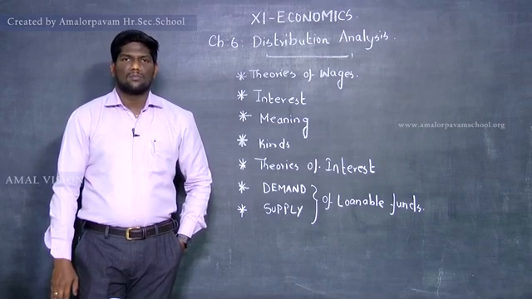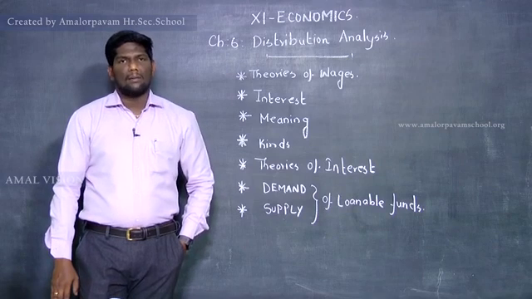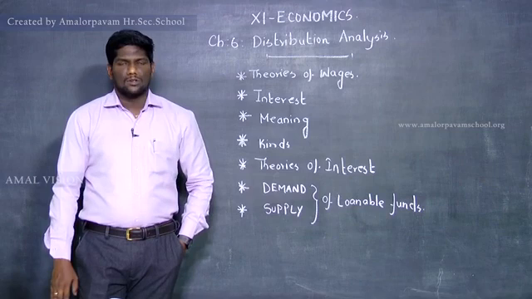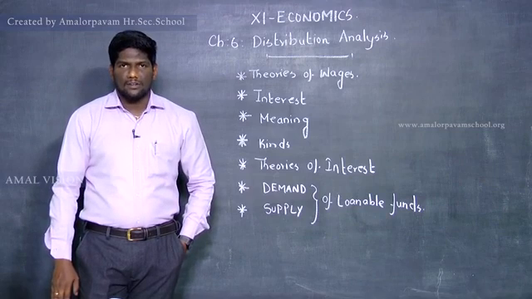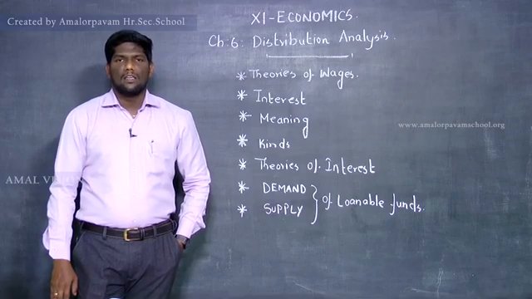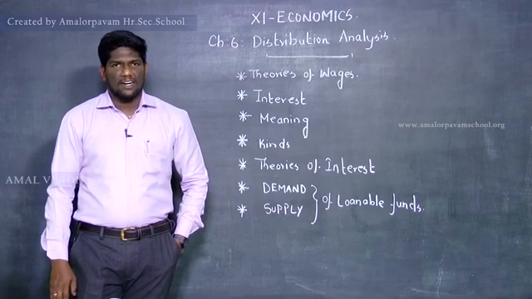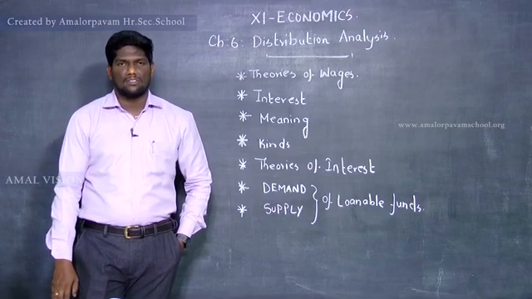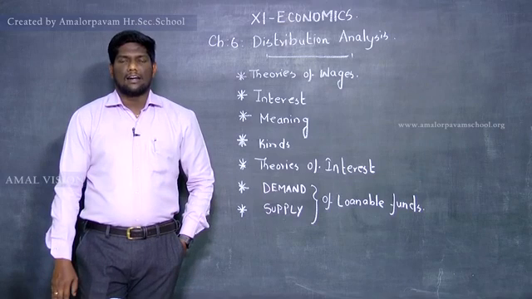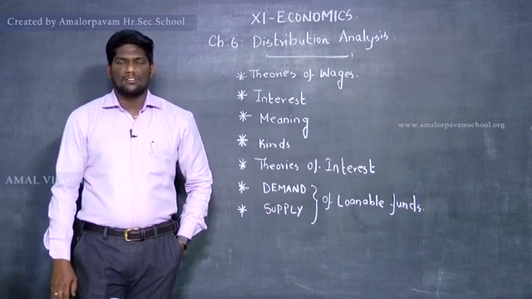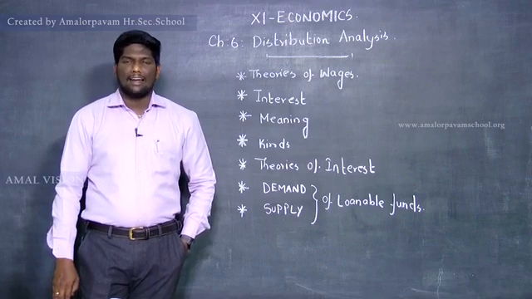So what are all the factors of production? Land, labor, capital and organization. According to these factors of production, the income earned by the particular person, that is an entrepreneur, should be distributed to each and every factor. For example, as we have also discussed, there is rent to the landlord. Land is one of the factors, where the rent should be paid to the landlord for the land.